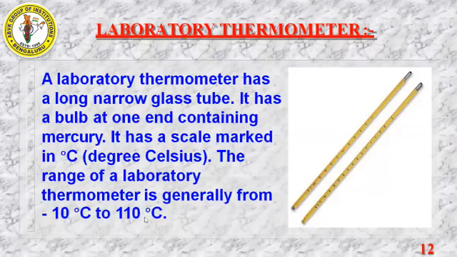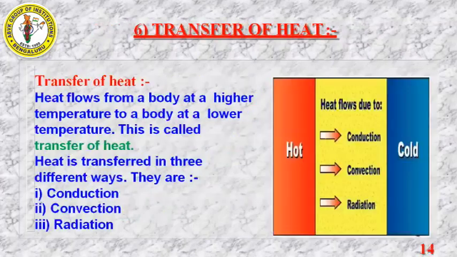So here the range will vary from clinical thermometer to laboratory thermometer. In clinical thermometer, it is 35 degrees Celsius to 42 degrees Celsius, whereas in laboratory thermometer, we have minus 10 degrees Celsius to plus 110 degrees Celsius.